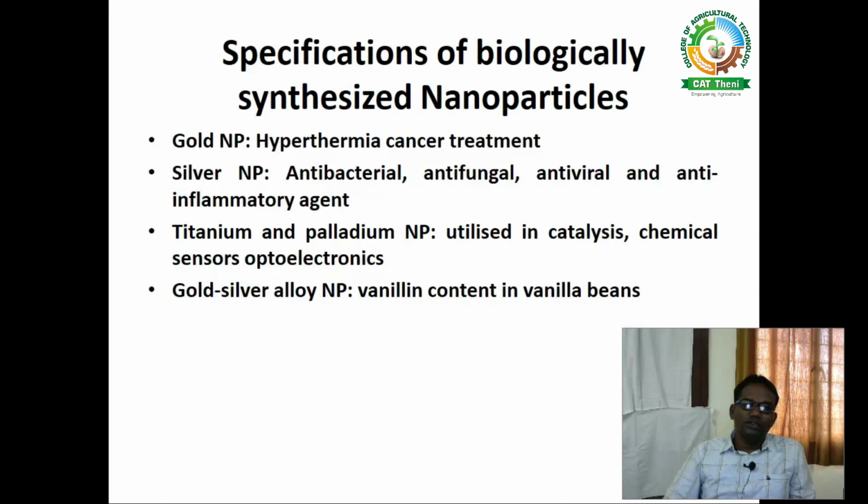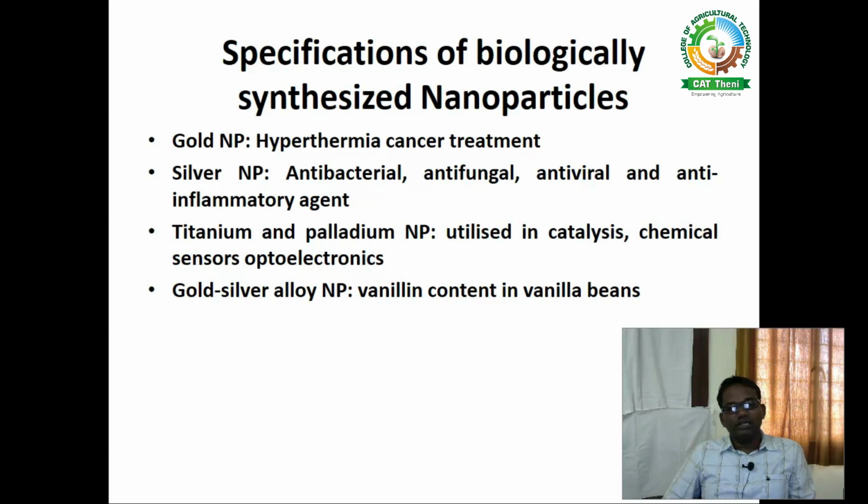Then specifications of biologically synthesized nanoparticles. The gold nanoparticles produced by biological means can be used for hyperthermia cancer treatment. They have the capacity to act on the cancer tissues. And silver nanoparticles act as antibacterial, antifungal, antiviral, and anti-inflammatory agents. So you just see the cream which is used for treating wounds, that will definitely contain silver formulations, because normally silver has antibacterial and antifungal properties. That's why silver nanoparticles are very effective in curing wounds and other injuries.